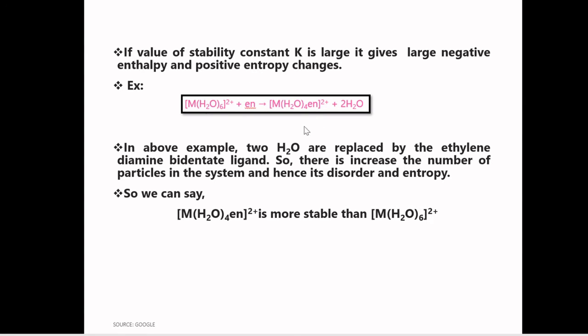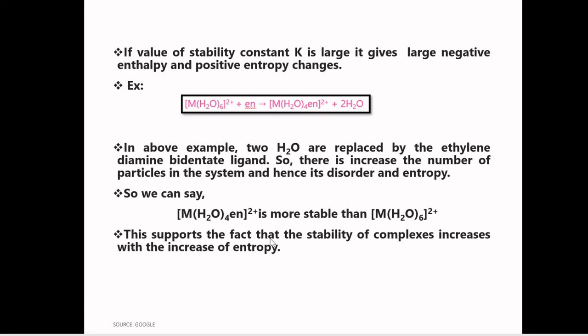I again repeat, because of increasing entropy, [M(H2O)2(en)2]2+ is more stable than the starting complex, which is a non-chelate complex. This supports the fact that the stability of complexes increases with the increase of entropy.